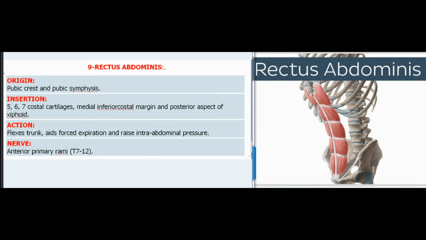9. Rectus abdominis. Origin: pubic crest and pubic symphysis. Insertion: 5, 6, 7 costal cartilages, medial inferior costal margin and posterior aspect of xiphoid. Action: flexes trunk, aids forced expiration and raises intra-abdominal pressure. Nerve: anterior primary rami, T7-12.